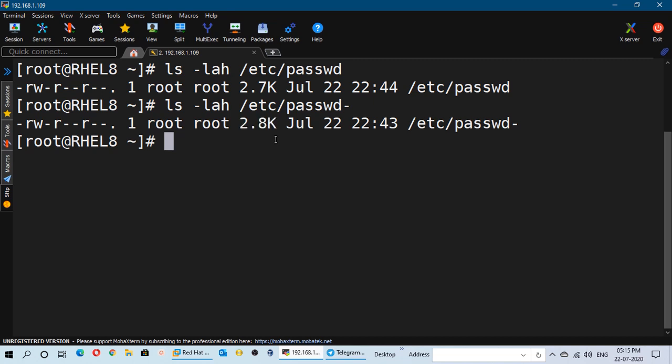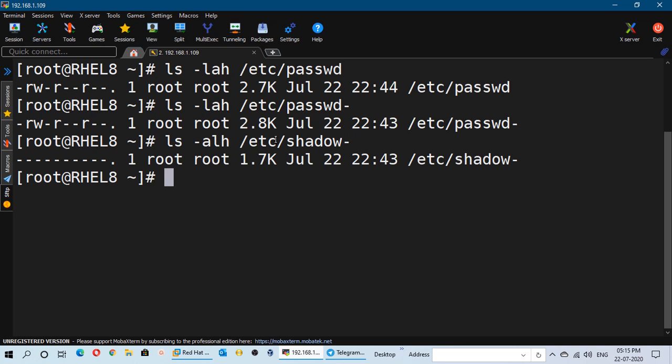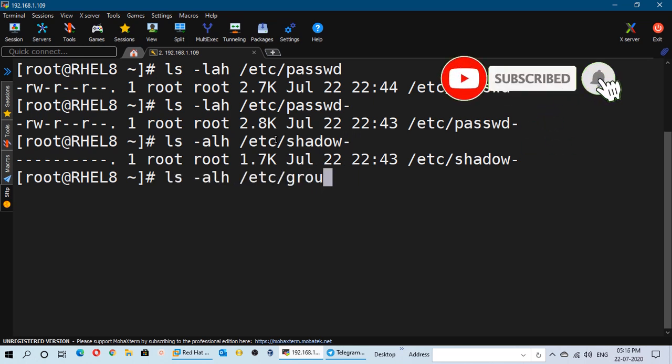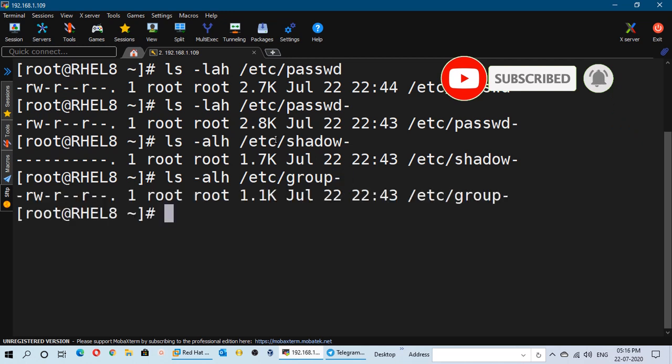In a similar fashion, you will also have some other files in the machine like /etc/shadow-, /etc/group- and so on. So what are these files exactly doing in the machine?